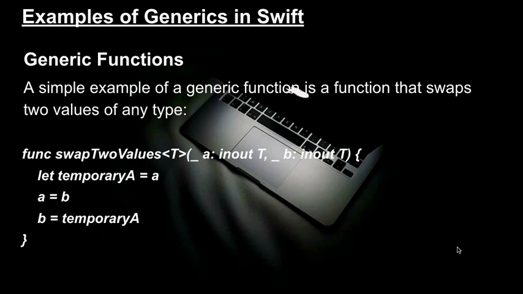Examples of generics in Swift. Generic functions. A simple example of a generic function is a function that swaps two values of any type. func swapTwoValues<T>(_ a: inout T, _ b: inout T) { let temporaryA = a; a = b; b = temporaryA }